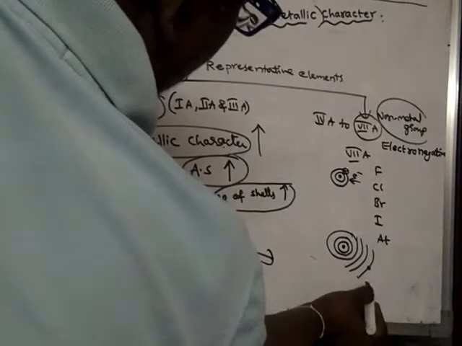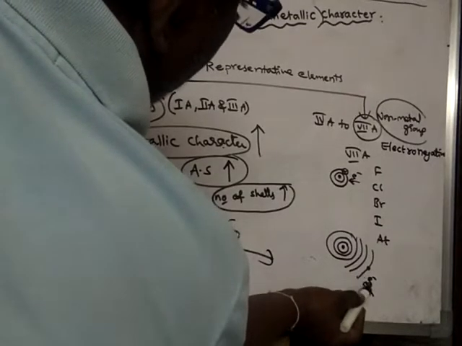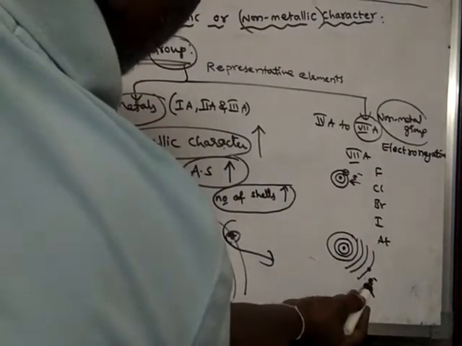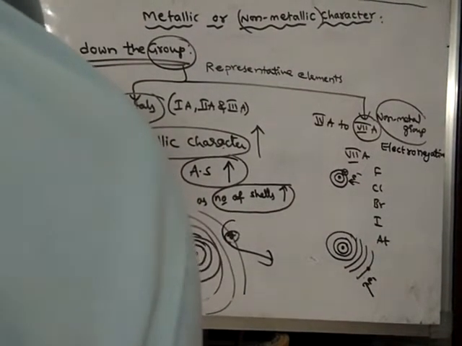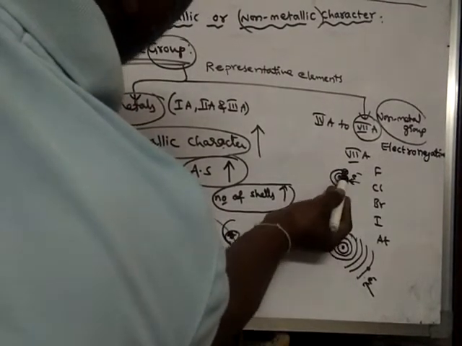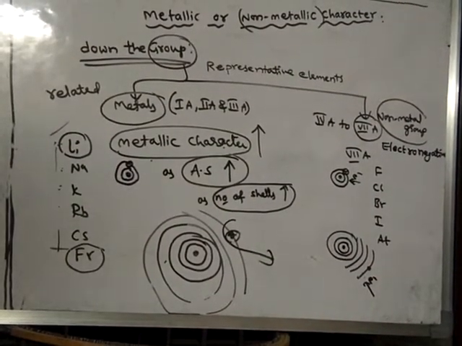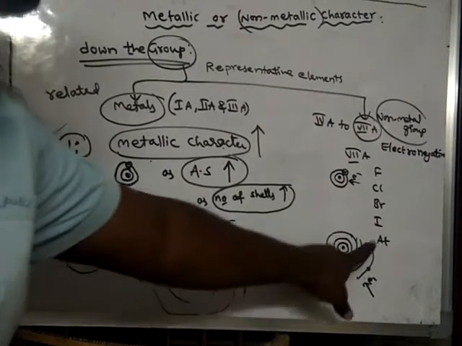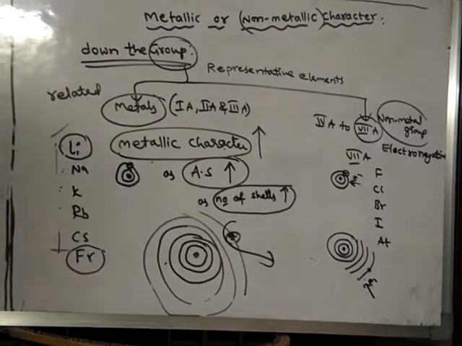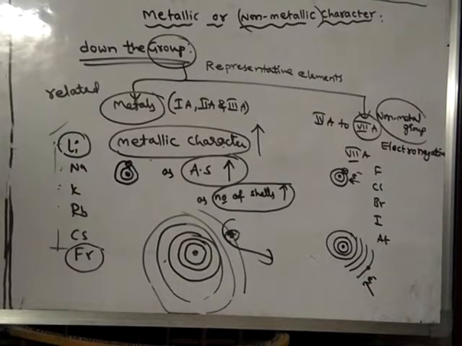But if you want to add one more electron to astatine, what happens? The nucleus is far away from the added electron, so the force of attraction will be less. Hence, this nucleus cannot hold that added electron easily. That means the electron attracting ability, or electronegativity, of this atom is less when compared to fluorine. Hence, fluorine is more electronegative and can take an electron easily, whereas astatine cannot. Electron taking ability is nothing but non-metal character.